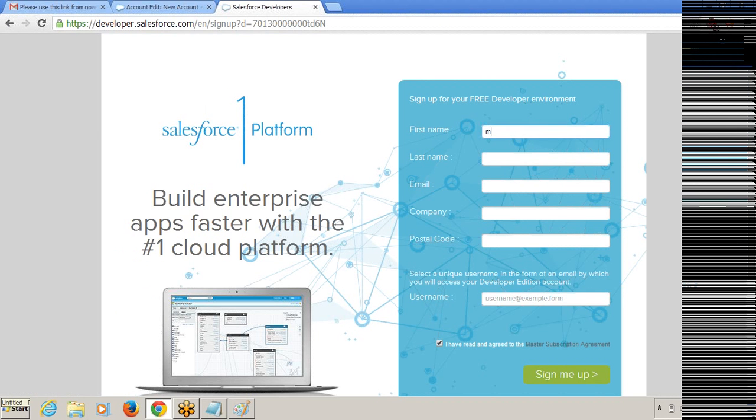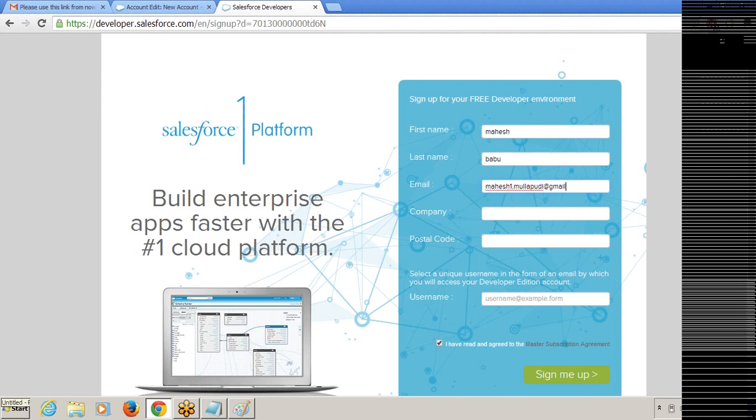First name, I'm giving my details. Company name, I'm giving Mahesh company. I can give any company name. Postal code, I'm giving the postal code.